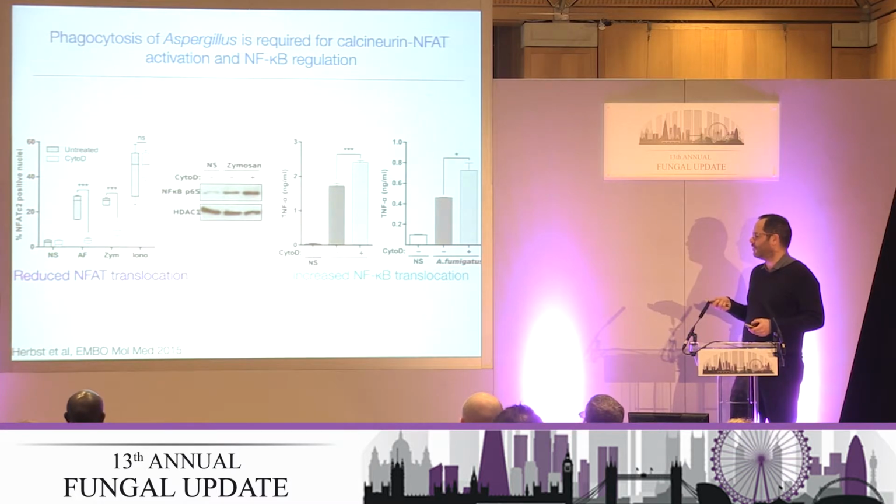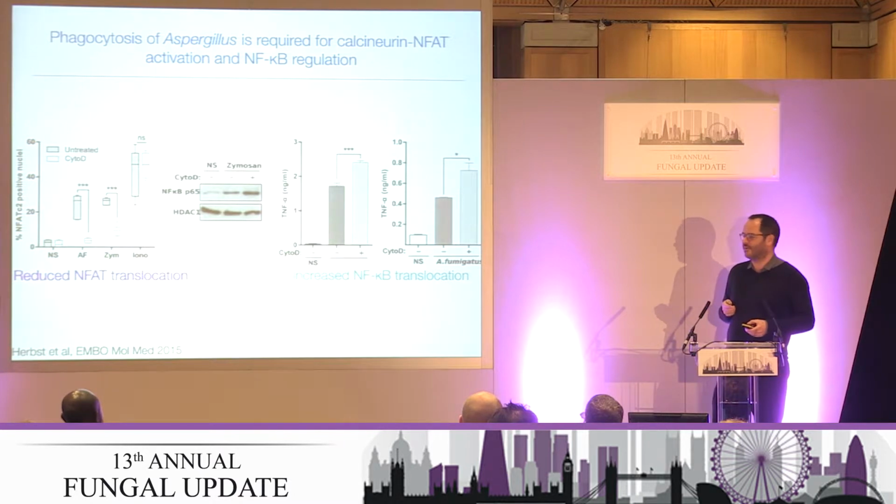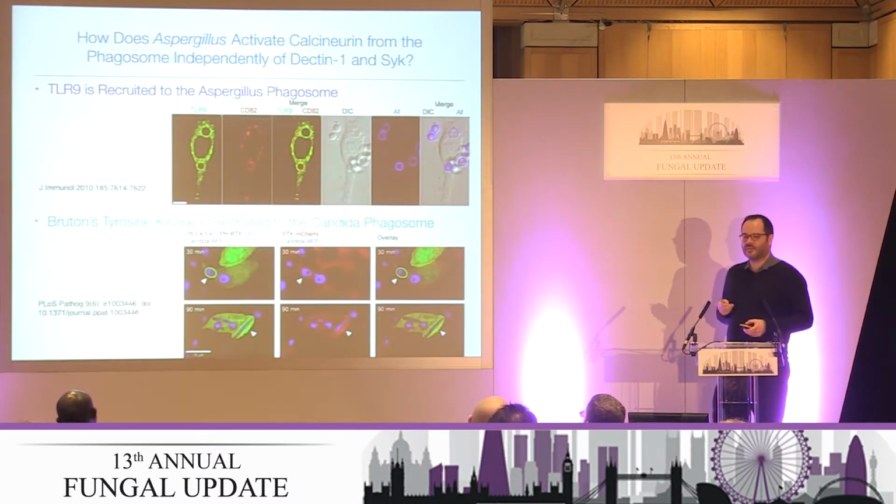on the confocal microscopy. And when we blocked phagocytosis, we got very clear loss of the calcineurin NFAT activation pathway. And there, interestingly, seems to be increased NF-kappa B translocation, suggesting that that does primarily come from the cell surface, whereas the NFAT pathway is phagosomal. And at this stage, we were thinking about intracellular signaling pathways that could activate the calcineurin NFAT pathway.